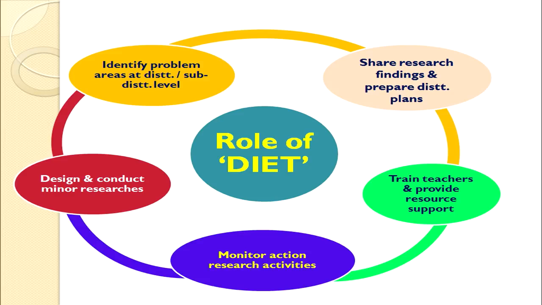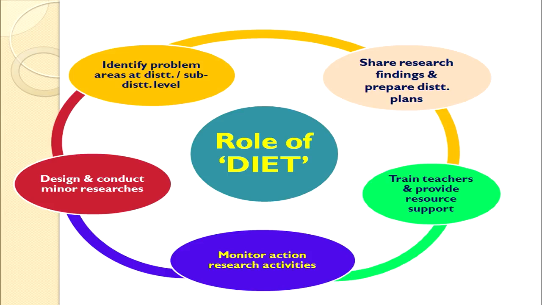The second role of DIET, as you can see on the screen, is to share the research findings and prepare district plans. One of the most important roles of DIET is to conduct research activities, to design research activities.